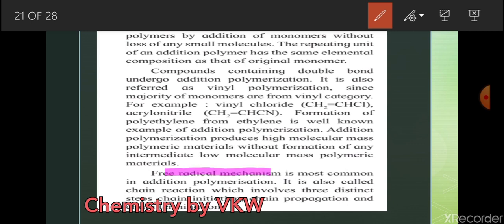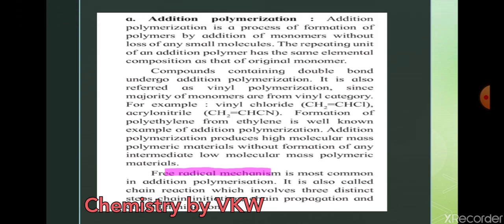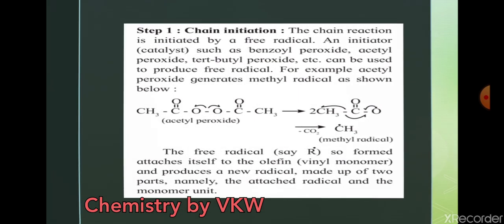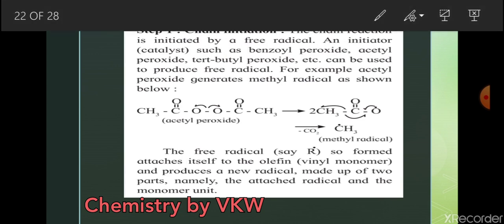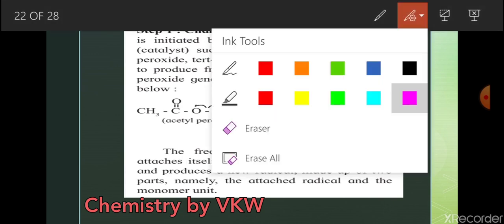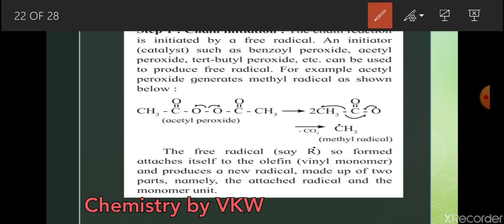This is the important one we are going to study now. Free radical mechanism we are going to discuss now. Step 1, chain initiation. The chain reaction is initiated by a free radical. Students, free radical, what is that? First we are going to discuss that point. What is the free radical?